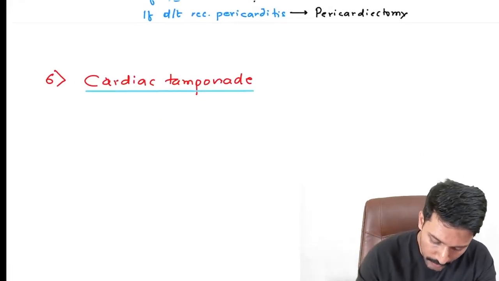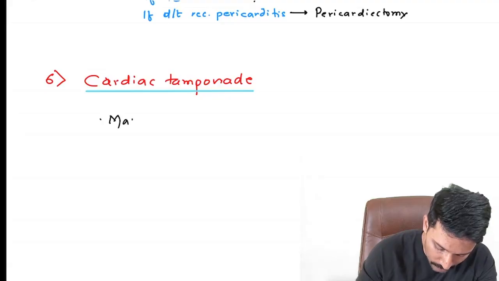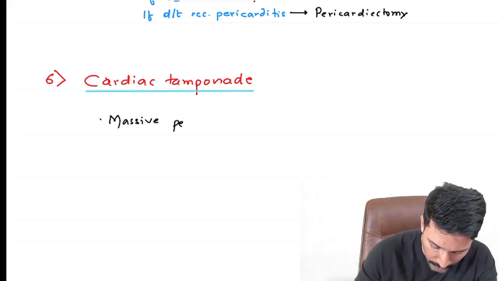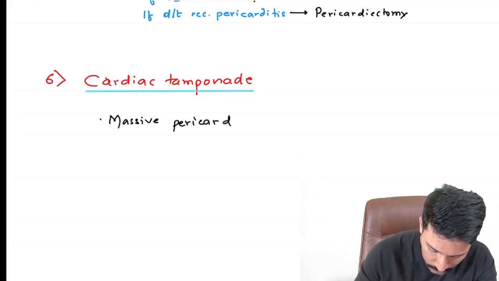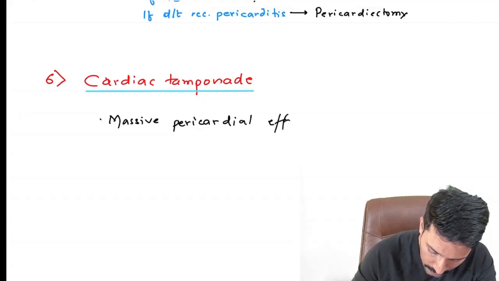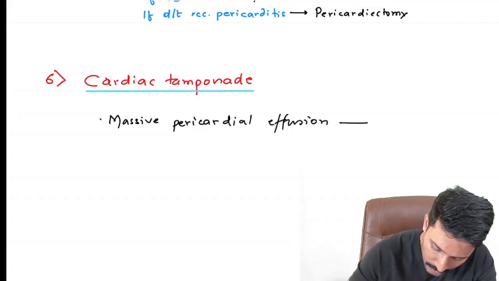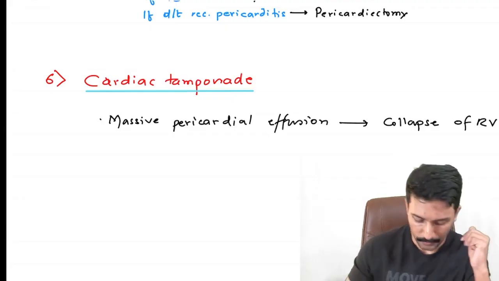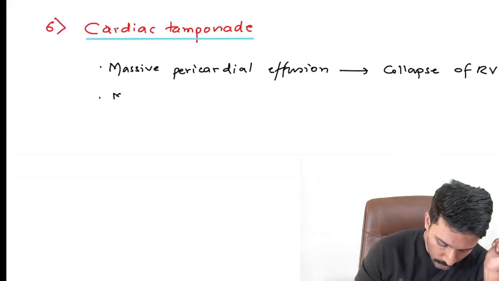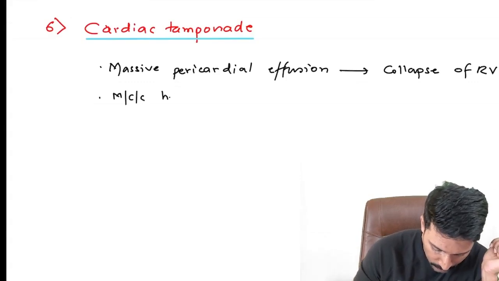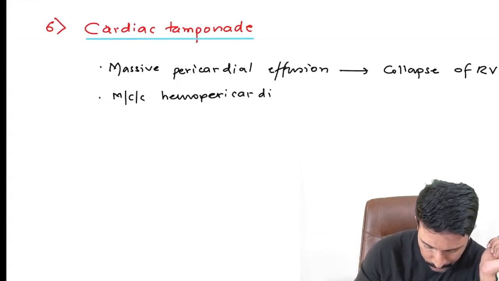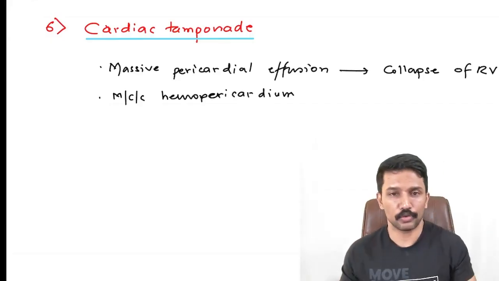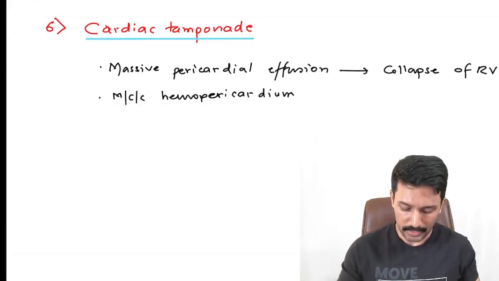So whenever you think of cardiac tamponade, you should think of massive pericardial effusion leading to collapse of the right ventricle. Now the most common cause is hemopericardium, and the most common cause for hemopericardium is trauma.